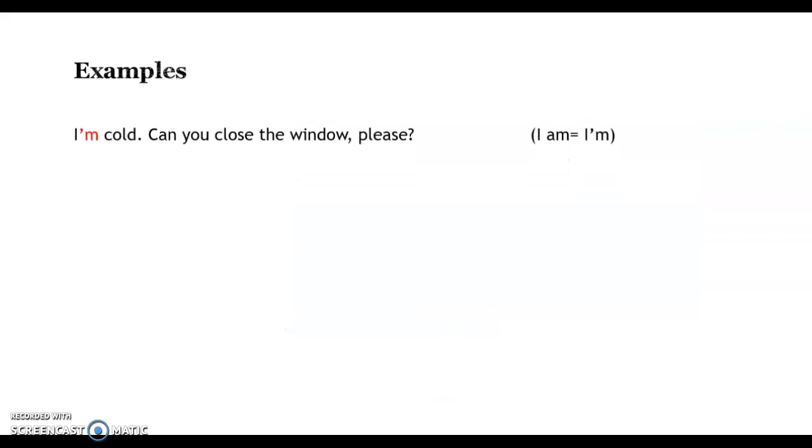Here we have some examples. I'm cold. Can you close the window, please? Okay, I'm cold. We use verb to be to express emotion or how you feel. Okay, in this occasion, you feel cold, so I'm cold. What else? As I mentioned before, to express your age.